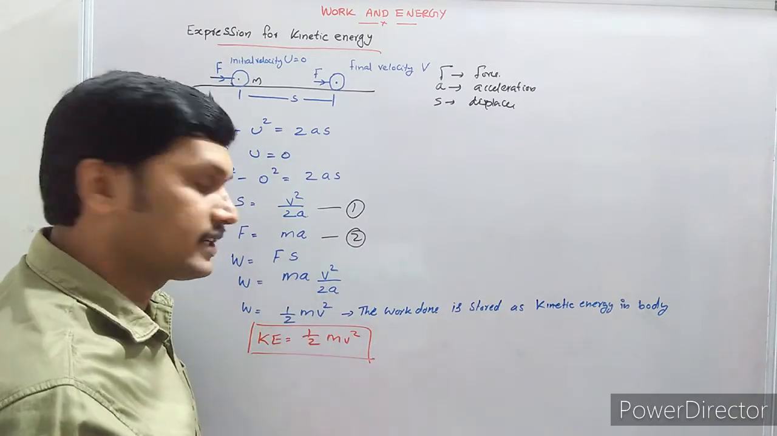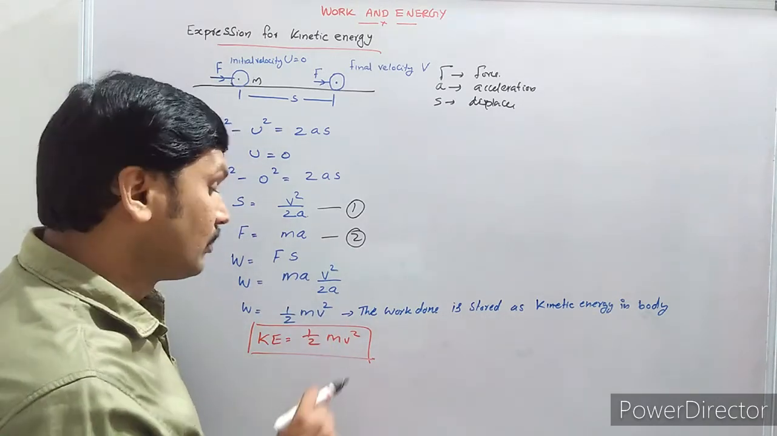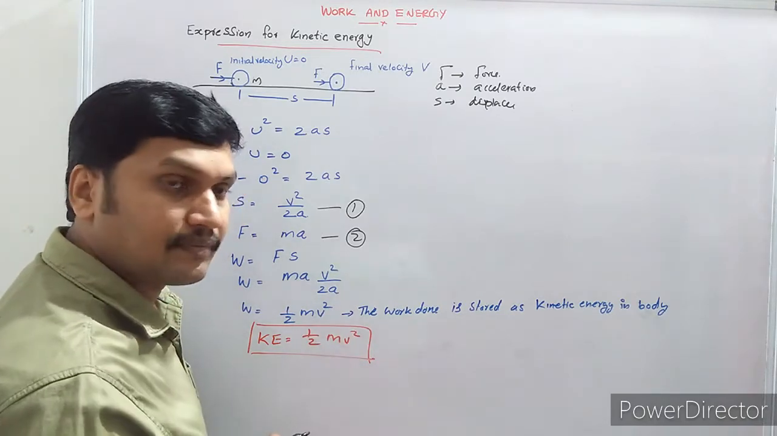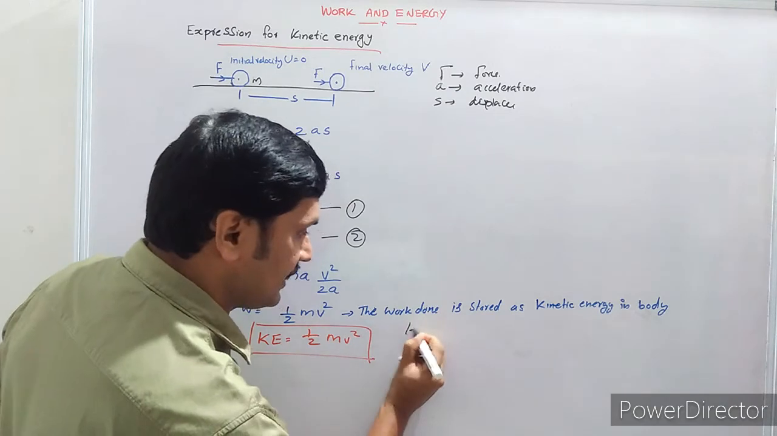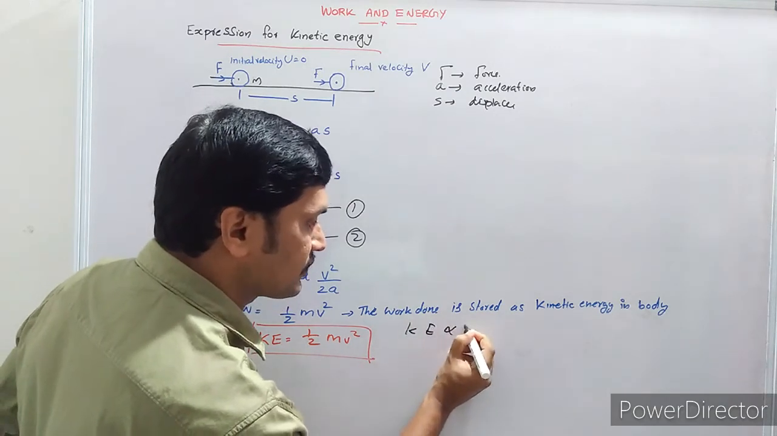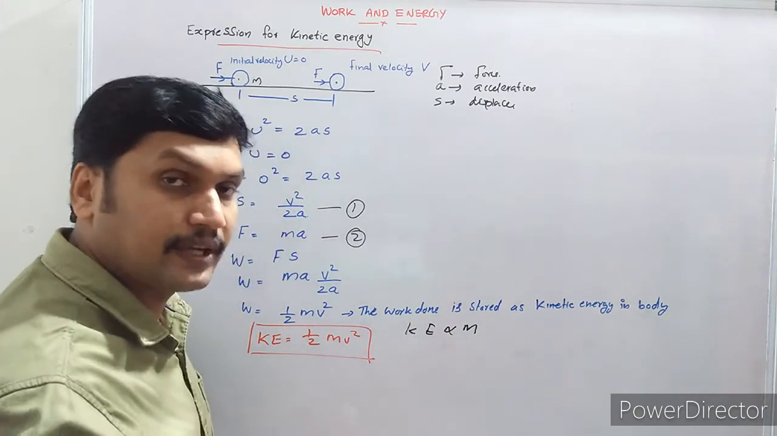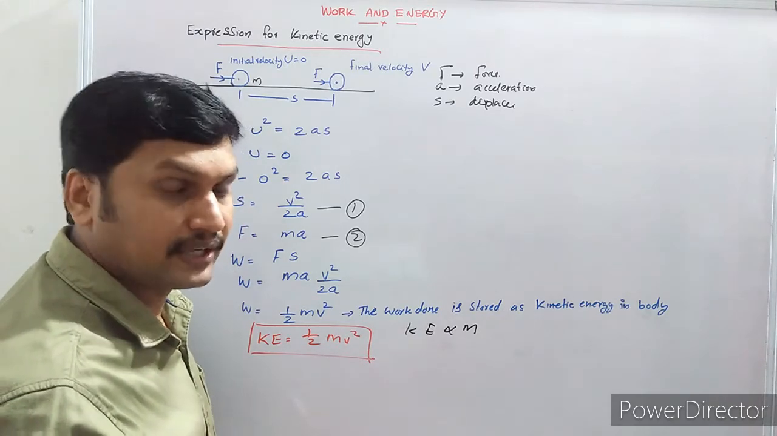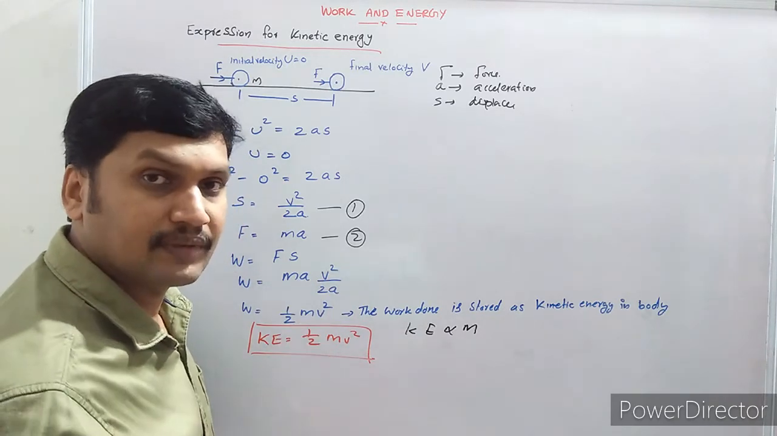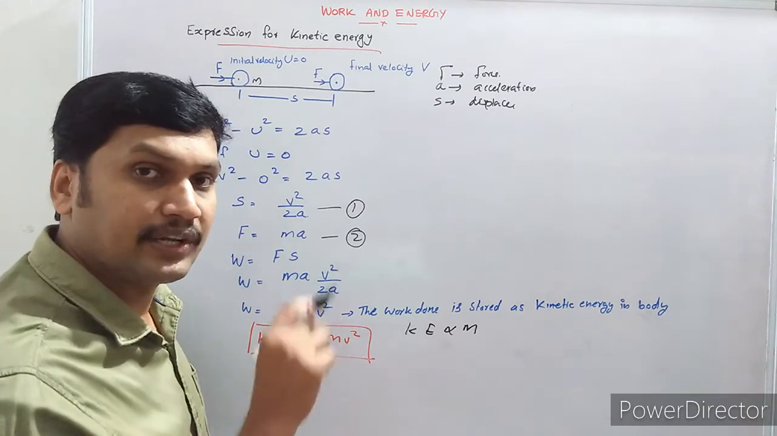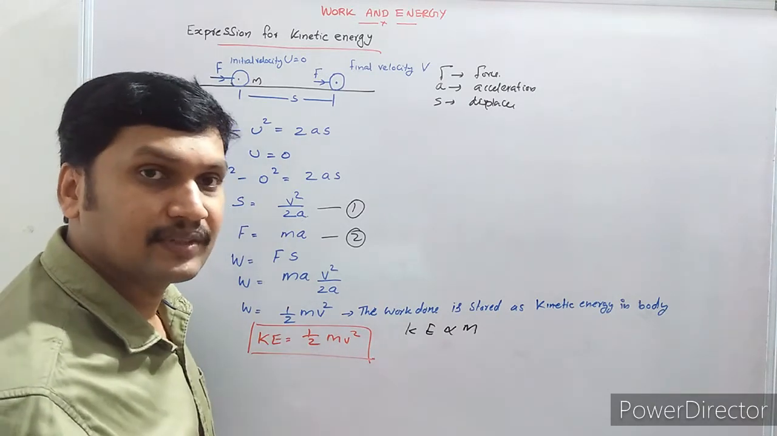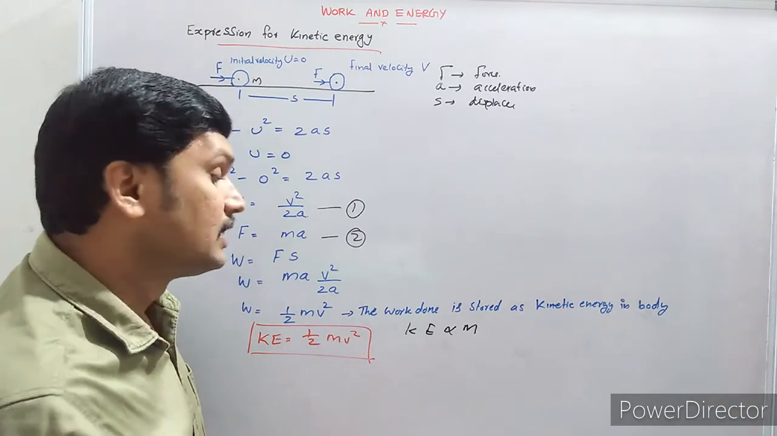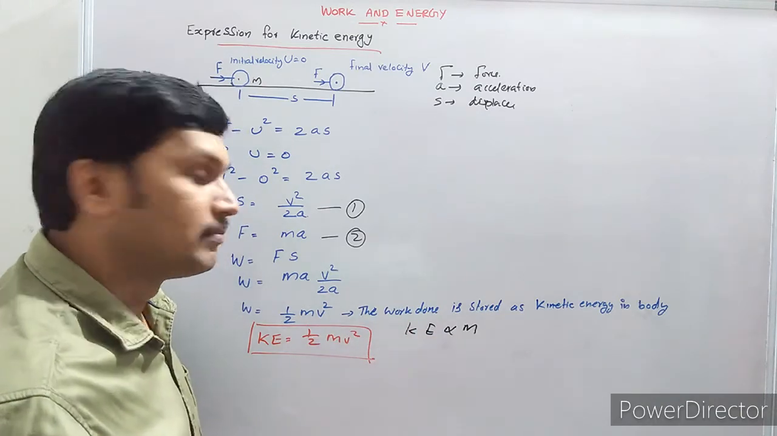The factors affecting the kinetic energy are, one, the mass of the object, and another, the velocity. The kinetic energy is directly proportional to mass. It means when mass increases, the kinetic energy also increases. For example, if two bodies have the same velocity, one heavier and the other lighter, we can say the heavier one has more kinetic energy, because kinetic energy is directly proportional to mass.